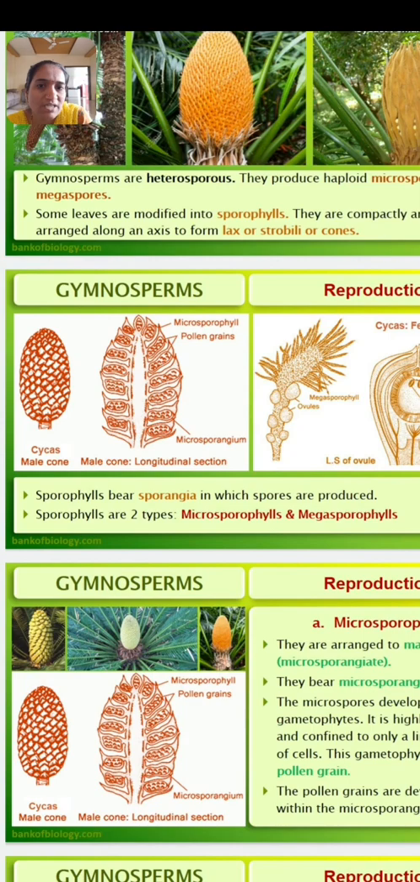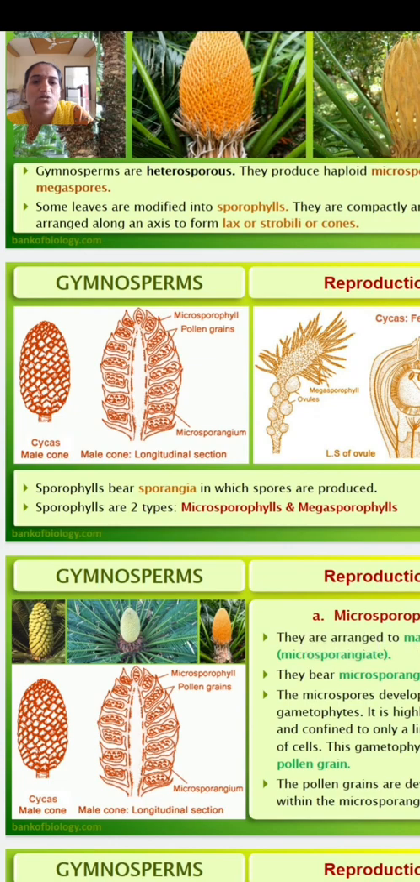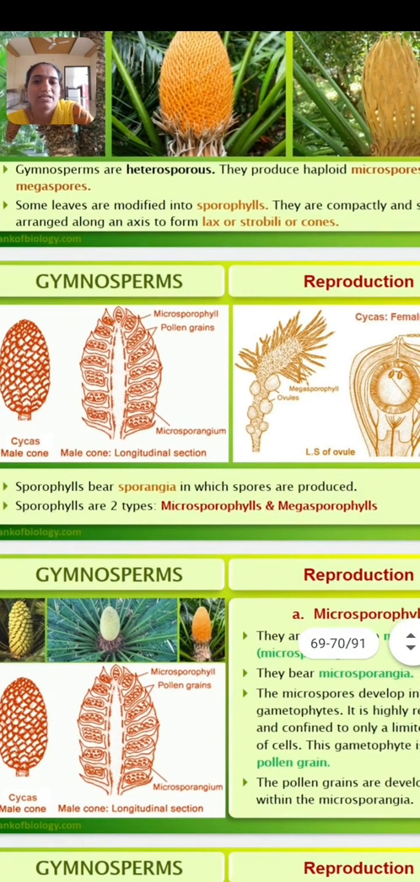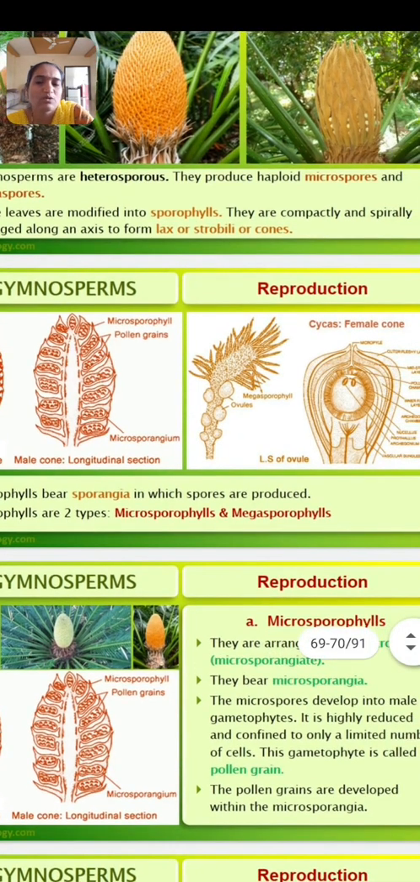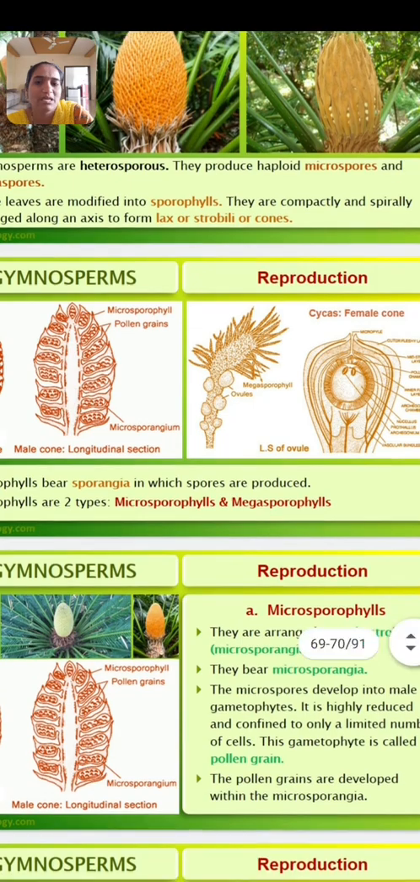Sporophylls bear sporangia, in which spores are produced, and sporophylls are of two types. Microsporophyll: micro means male and mega means female. Then what is meant by microsporophyll? Male spore bearing structure is known as microsporophyll. Phyll means any bearing structure. And megasporophyll: mega here means female. Female spore bearing structure is known as megasporophyll.